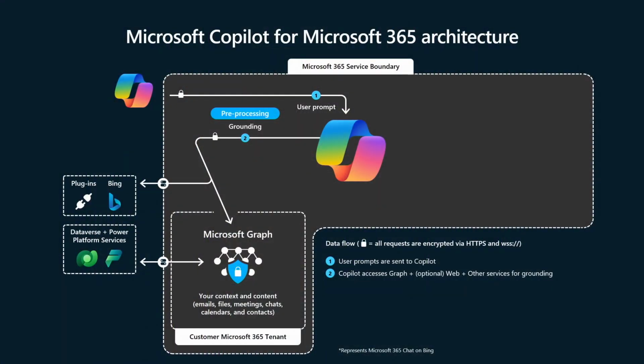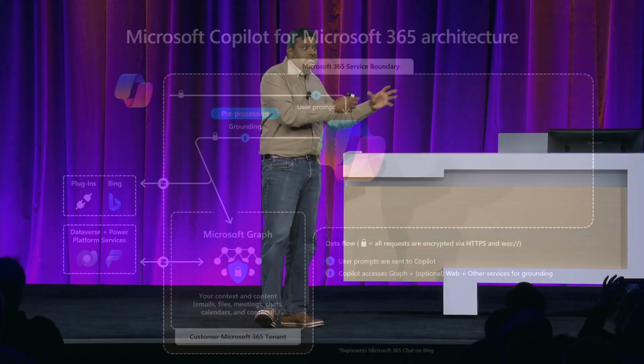This stage, we call stage 2, pre-processing, and the prompt goes through what is called grounding. What does grounding mean? You have data sources like Microsoft Graph. The authenticated user is scoped to documents and data that is already visible to them through existing Microsoft 365 role-based access.